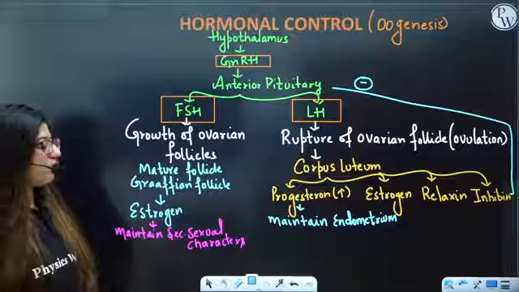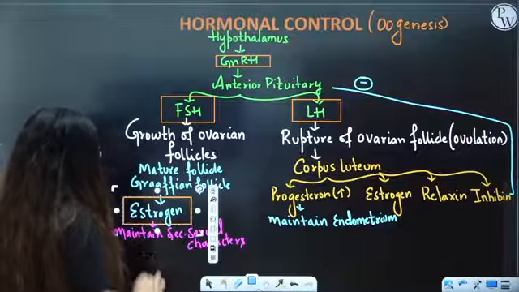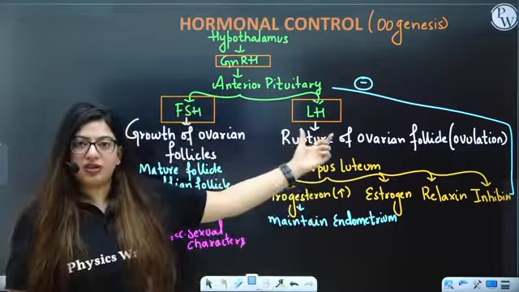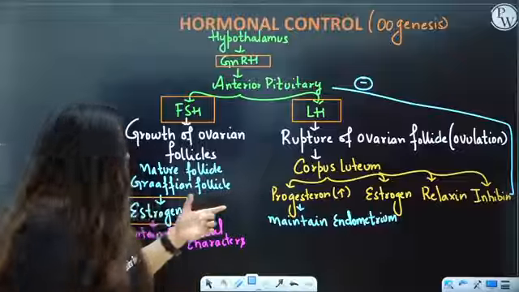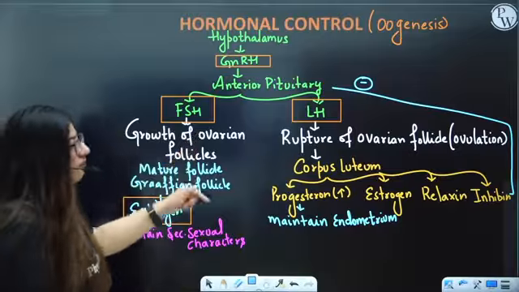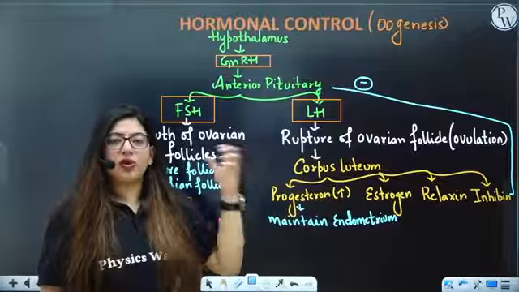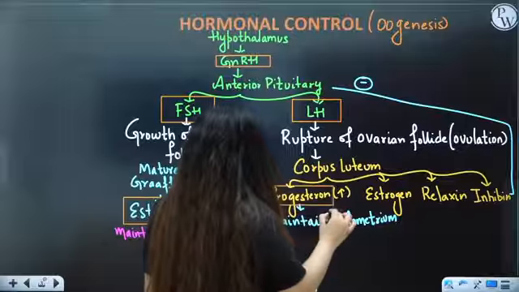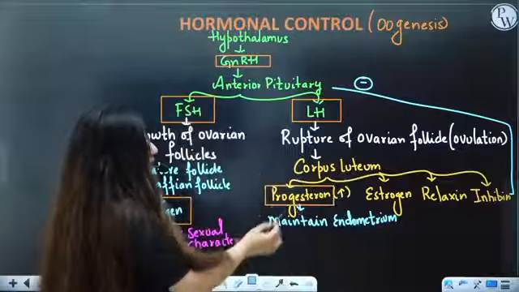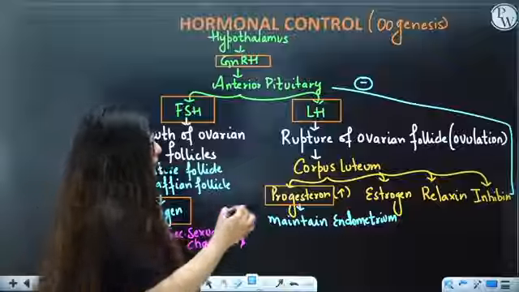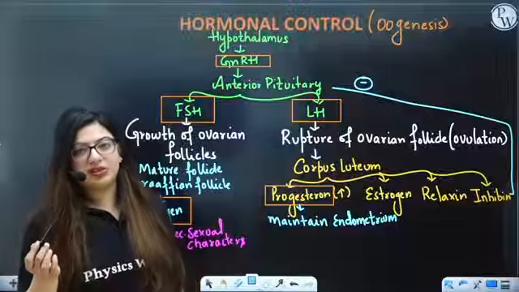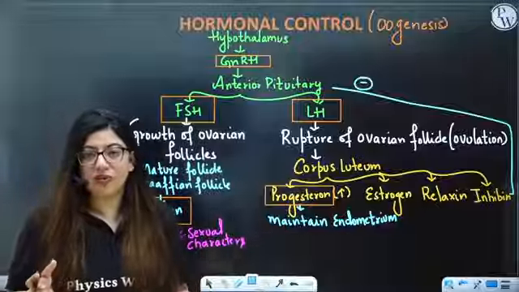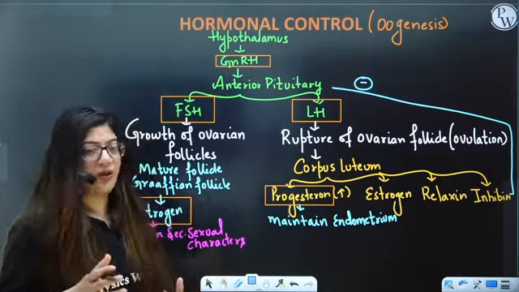FSH leads to the growth of follicles, and follicles secrete the hormone estrogen. Now, estrogen, because it's in high amount, will lead to the production of LH because it gives positive feedback to LH. But at the same time, it gives negative feedback for FSH. Now, LH has arrived. It is going to cause a rupture of the follicles. These follicles are going to produce the main hormone, which is progesterone. After rupturing, a gland is formed, which is the corpus luteum. Progesterone gives negative feedback to both FSH as well as LH. Progesterone maintains the endometrium, so we also call it the main pregnancy hormone. All right.